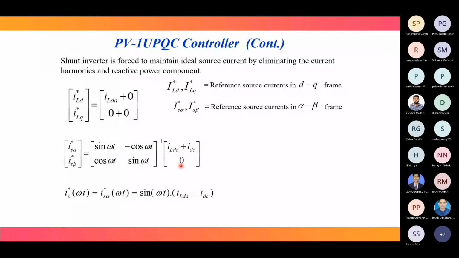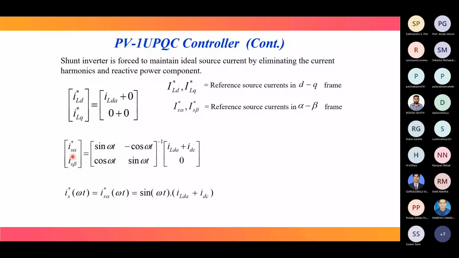Now this is in the DQ reference. If we convert it into the alpha-beta domain, we have to use the inverse. Since we are concerned with the single-phase signal, neglecting the beta component, we get I_S star(ωt), which is nothing but I_Sα star(ωt), equal to sin ωt times (I_LDA plus I_DC).